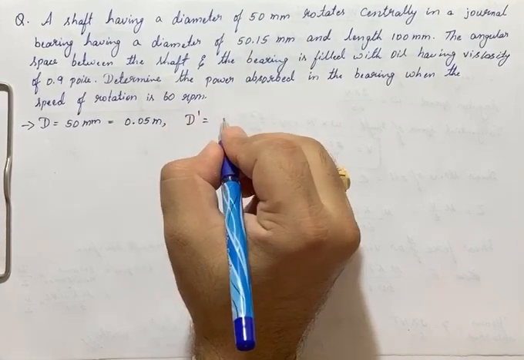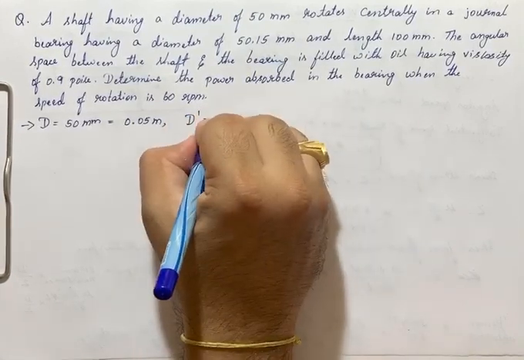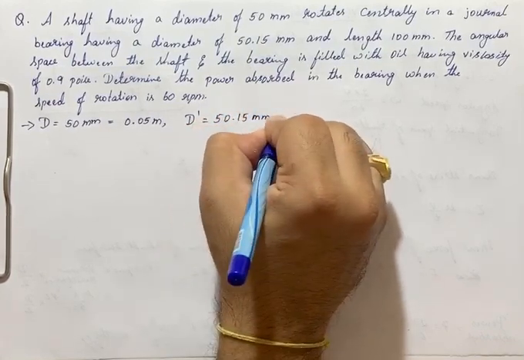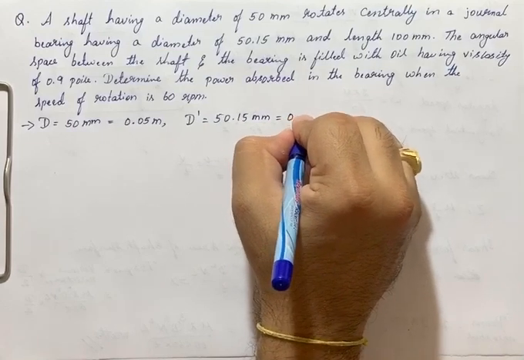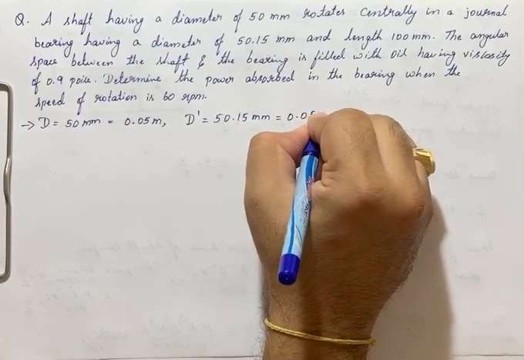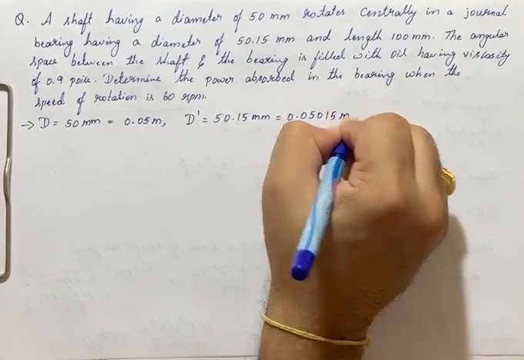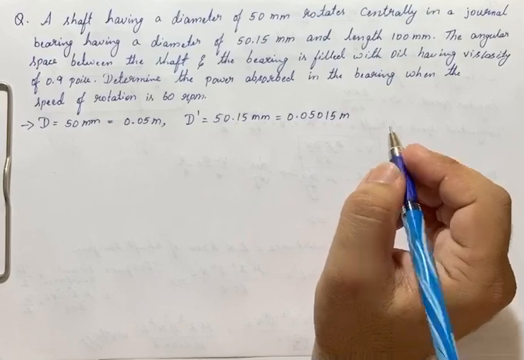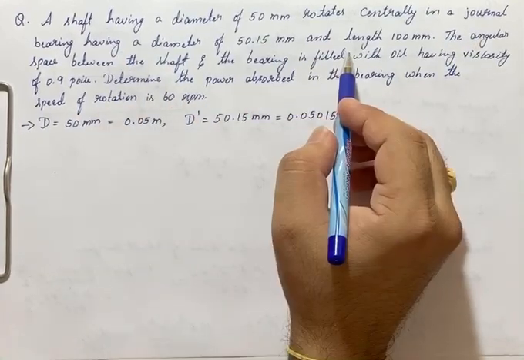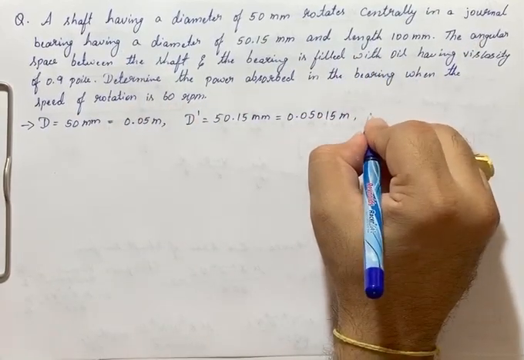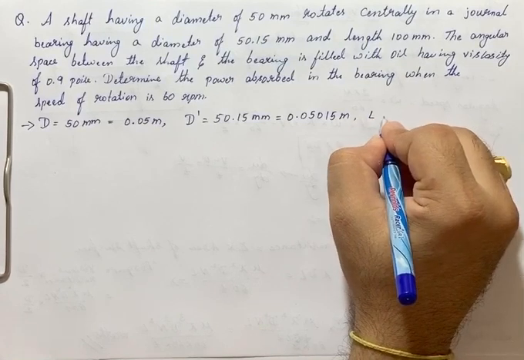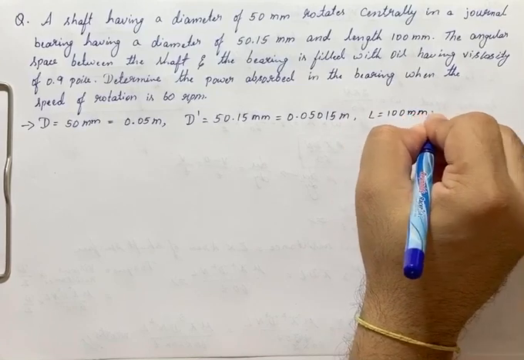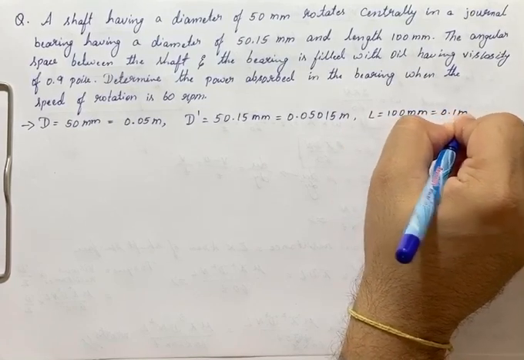D dash is the diameter of the journal bearing, that is 50.15 mm, nothing but 0.05015 meter. After that, the length is 100 mm. This length is nothing but the length of the oil film, that is 100 mm, which is 0.1 meter.